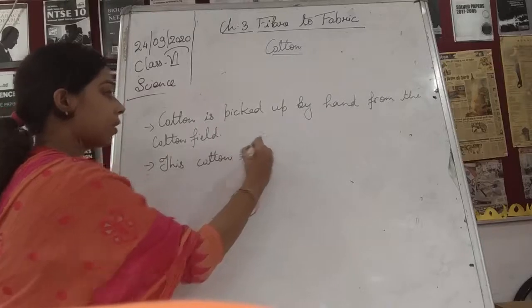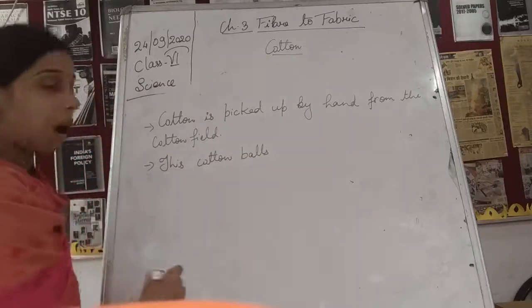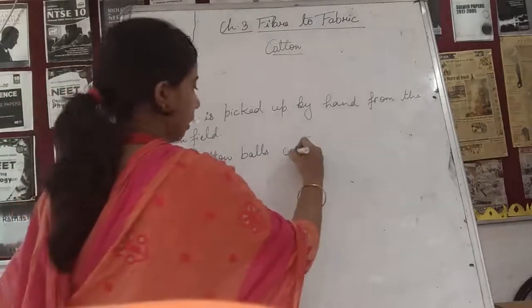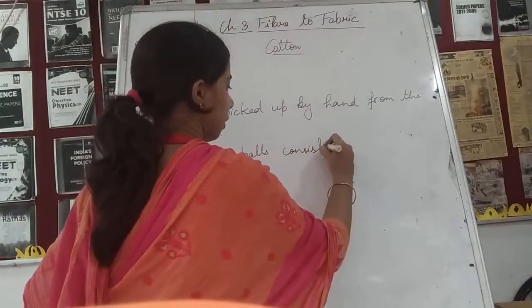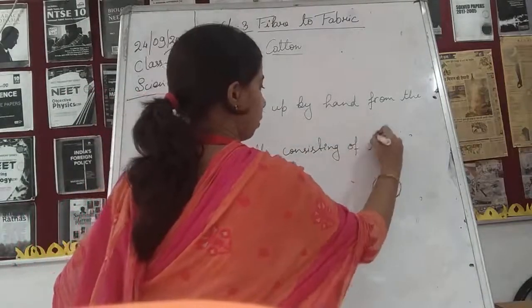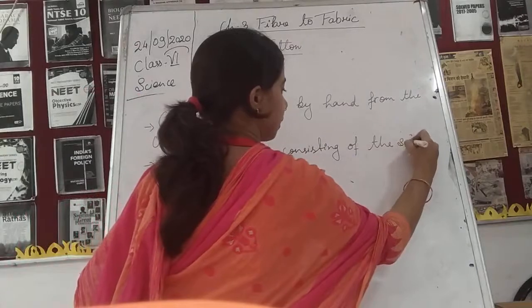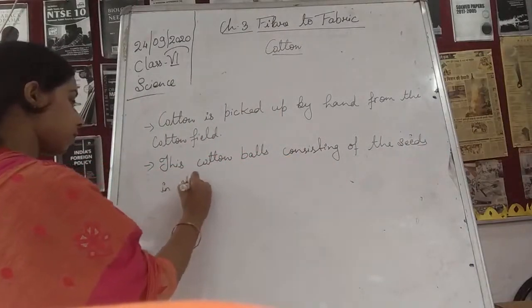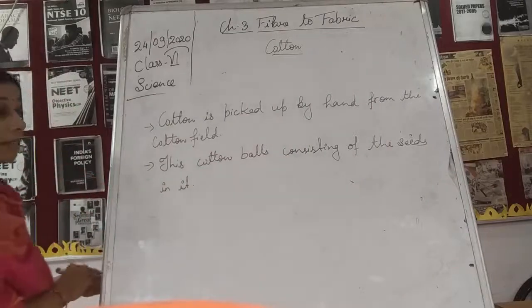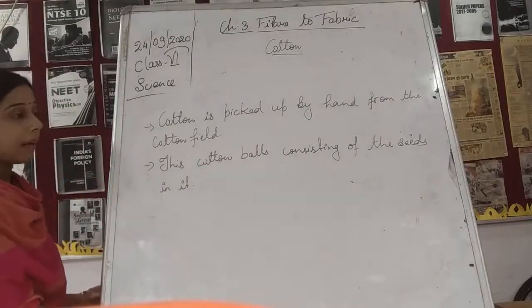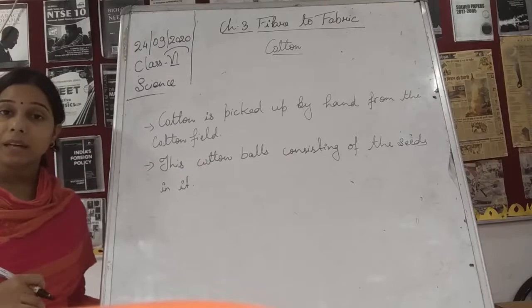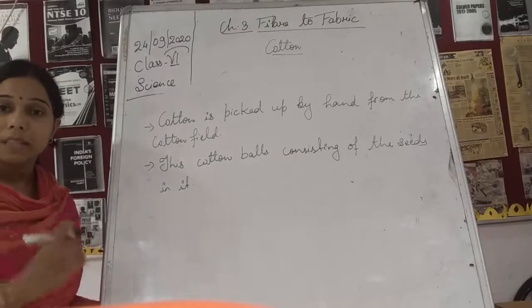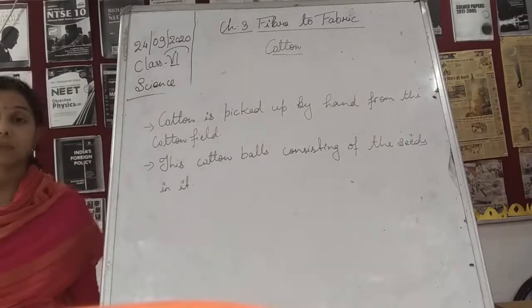This cotton ball consists of the seeds in it. If we want the cotton fiber, we will remove the seeds from it.